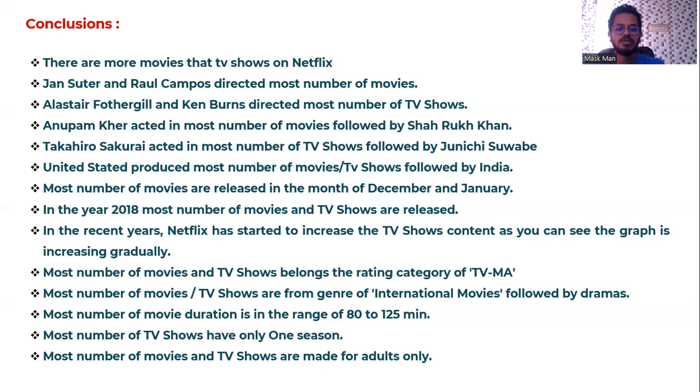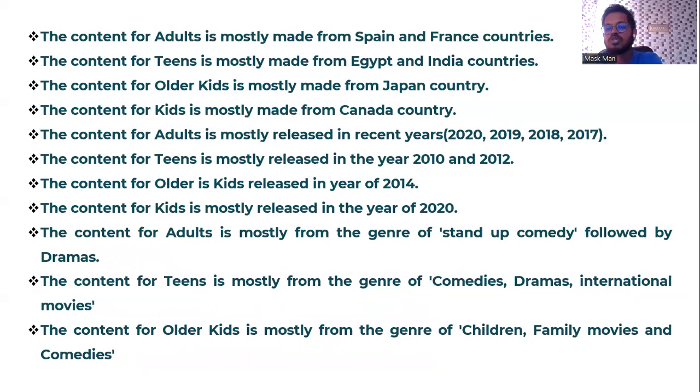In recent years, Netflix has started to increase TV show content, as you see the graph is increasing gradually. Most movies and TV shows belong to the rating category TV-MA, and most are from the genre of international movies, followed by dramas. Most movie durations are in the range of 80 to 125 minutes, and most TV shows have only one season. Most movies and TV shows are made for adults, and the content for adults is mostly made in Spain and France. Content for teens is mostly made in Egypt and India, and content for older kids is mostly made in Japan.